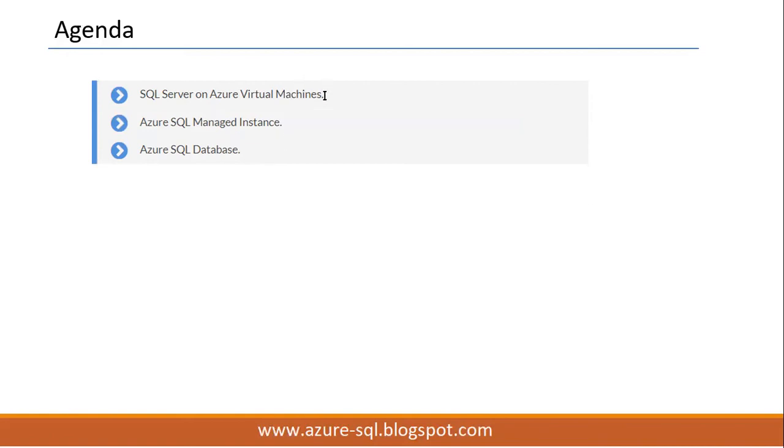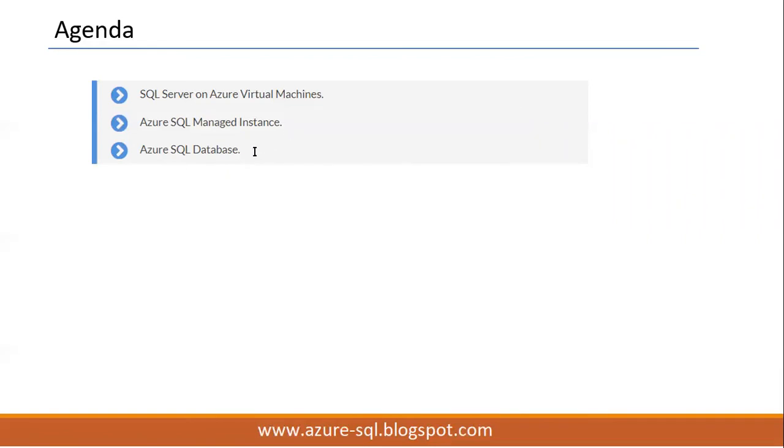See here, machine level access is there, and in that you can maintain any number of instances. But here, machine level access is not there. Only instance level access is there. We can work at a particular instance level, and in that we can manage any number of databases according to our limits.